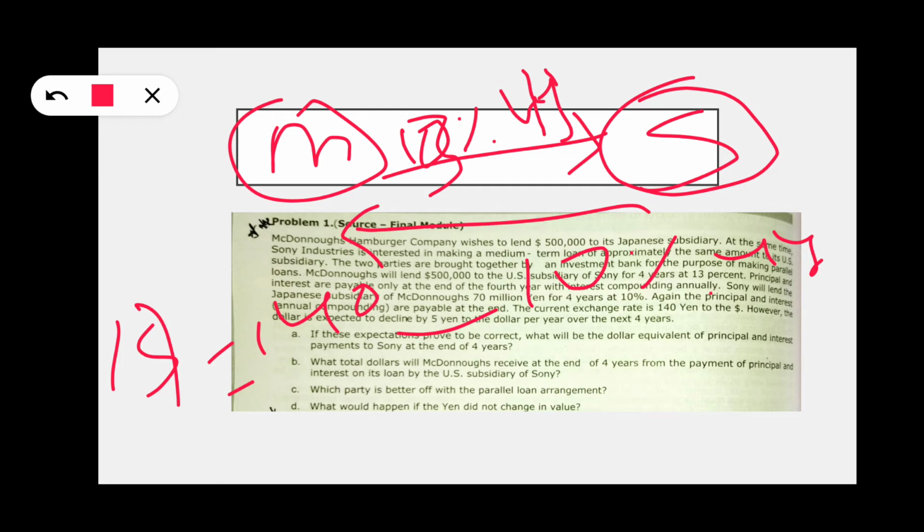Total how many years will it be? 4 years. For each year 5 yen is going to reduce. That means 20 yen it's going to reduce. So the expected exchange rate is 120.